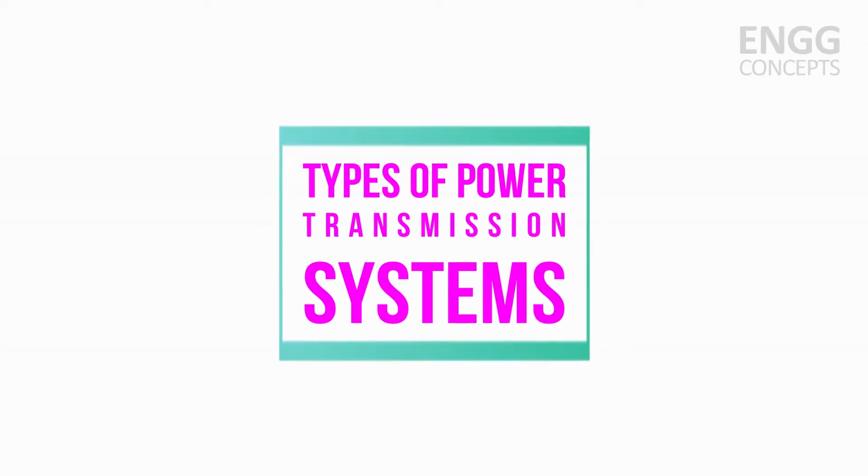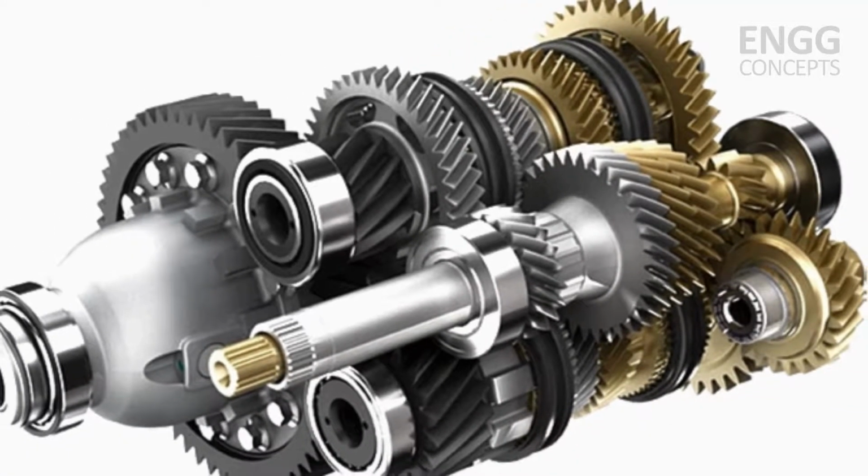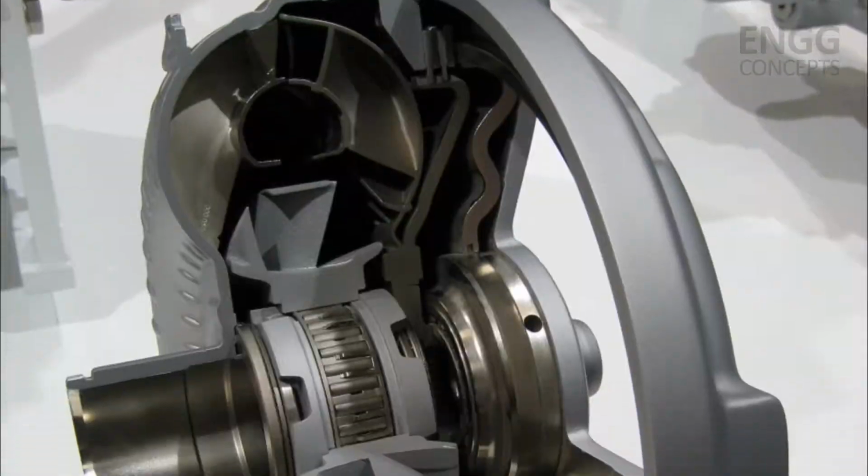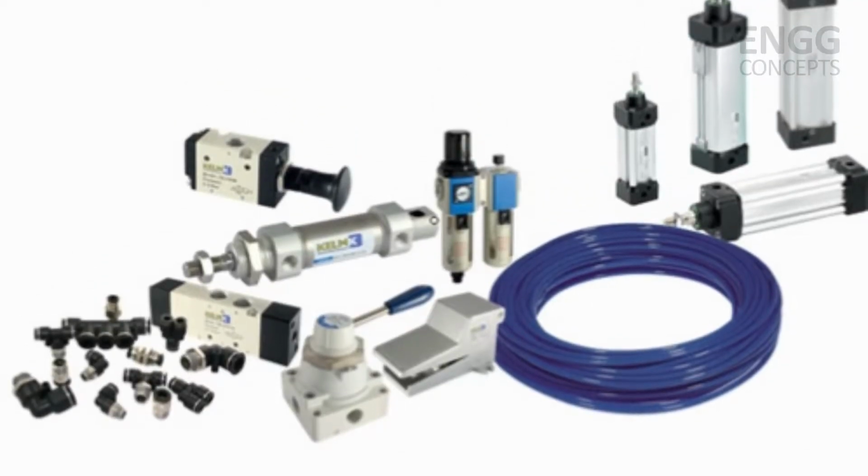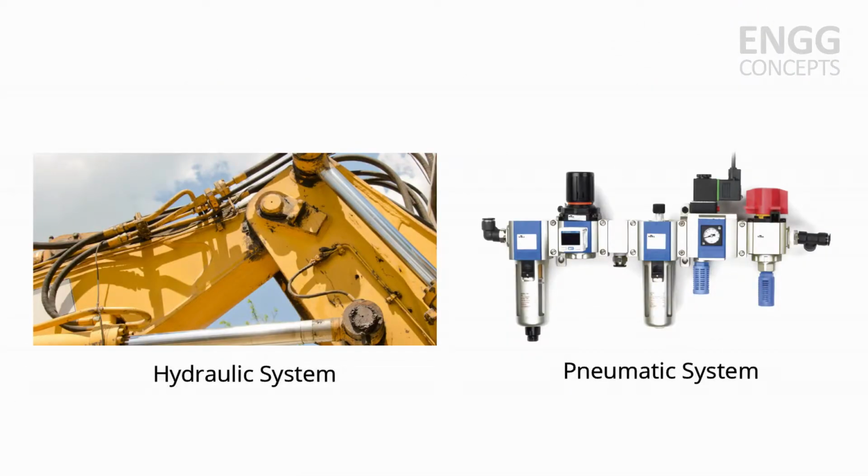There are four major types of power transmission systems. They are mechanical, electrical, hydraulic, and pneumatic power transmission systems. Out of these four, hydraulic and pneumatic systems come under fluid power systems.